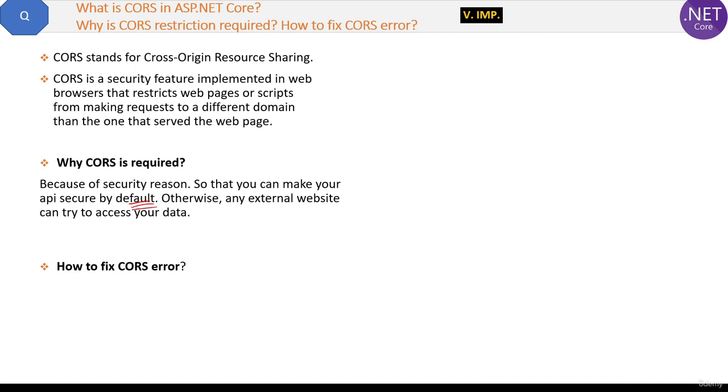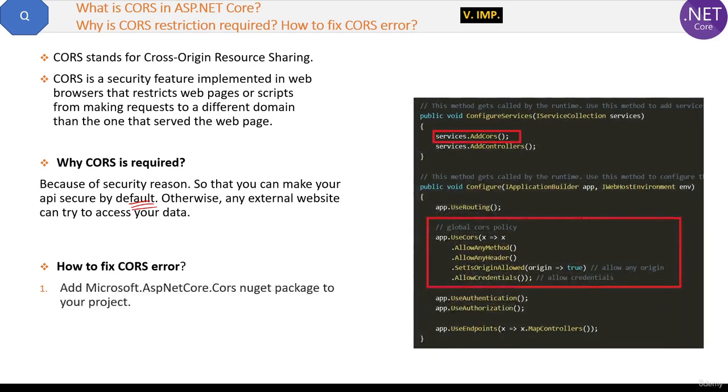For that we have to do two things in the Startup class. First, add this Microsoft.AspNetCore.Cors NuGet package to your project. Secondly, in the Startup class, edit the ConfigureServices and Configure methods like this.